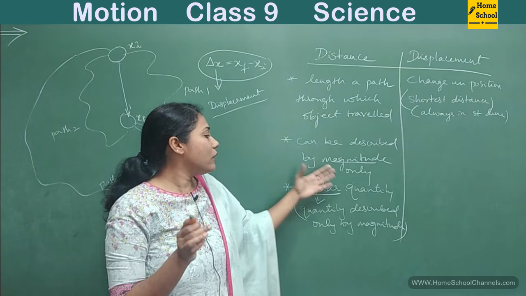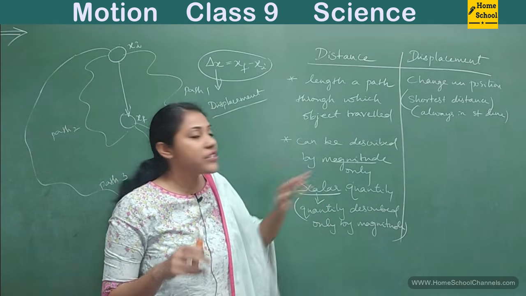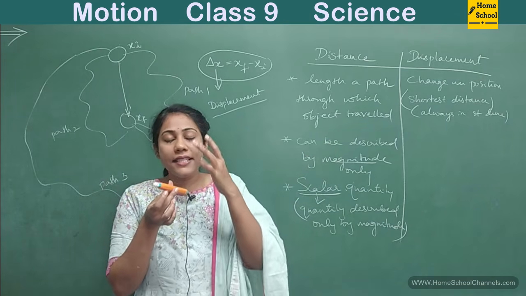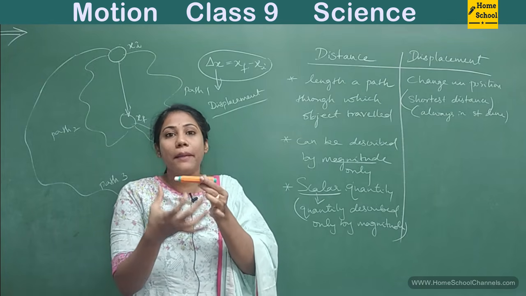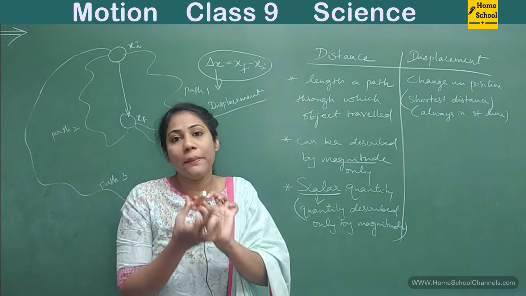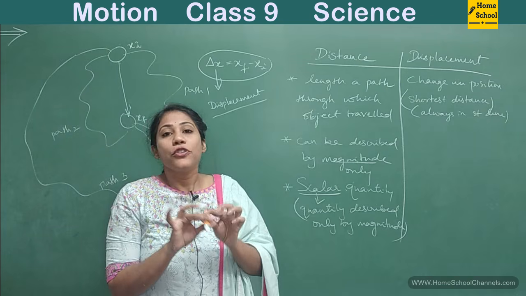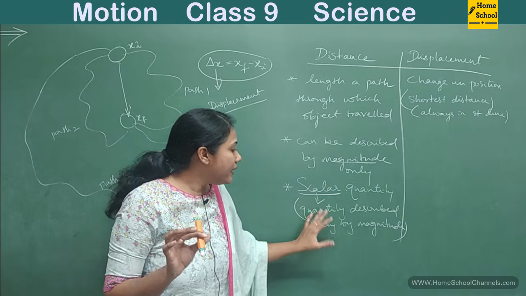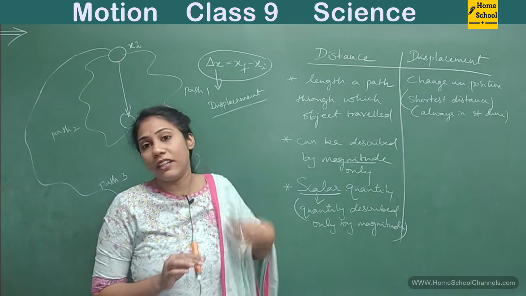So such physical quantities are called scalar quantities. Distance is an example of a scalar quantity. Here we concentrate only on magnitude, that is just the number that we have measured. Say the length of a chalk piece I measured is 10 centimeters. That's what I concentrate on. I don't care in which direction I measured. Whatever the direction I measure, I get 10 centimeters itself, right? So that's what we mean by scalar quantity. A scalar quantity is a quantity described only by magnitude. So I say distance is a scalar quantity.